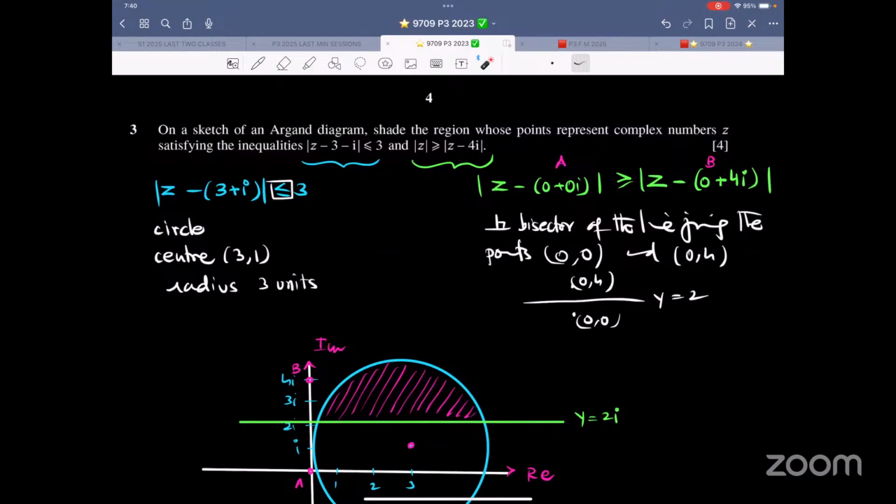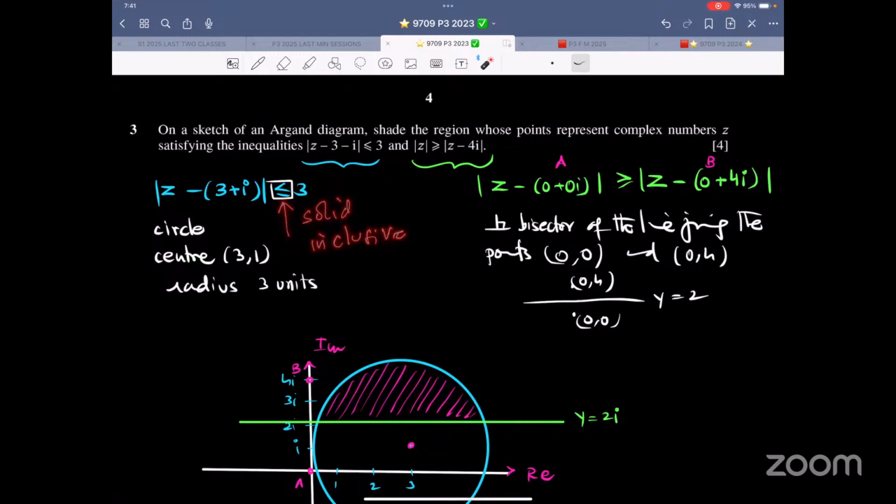So now over here, it says on a sketch of an Argand diagram, what do we have? Shade the region whose points represent complex number z satisfying both inequalities. So now we are looking for a common region. Which region are we looking for? First of all, take the minus common out. This is the center. This is the radius, inside the circle and including the circumference because this is a solid line. So solid line, that is inclusive.